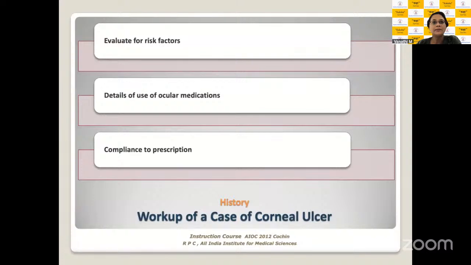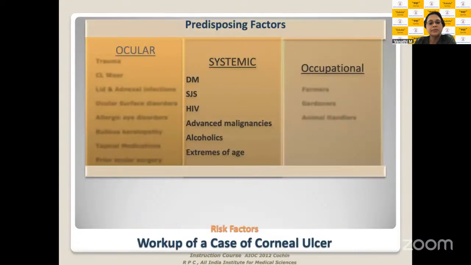This largely, as you would think, if a patient is on steroid treatments, topical steroid treatments for allergy, if the patient is on anti-glaucoma medications for a long period of time, if the patient has severe dry eye disease, if the patient has had chemical injury. So these are all scenarios which have particular risk factors for development of the ulcer. And if a patient is already on treatment, you're going to look at what is the compliance to the treatment which the patient is undergoing.